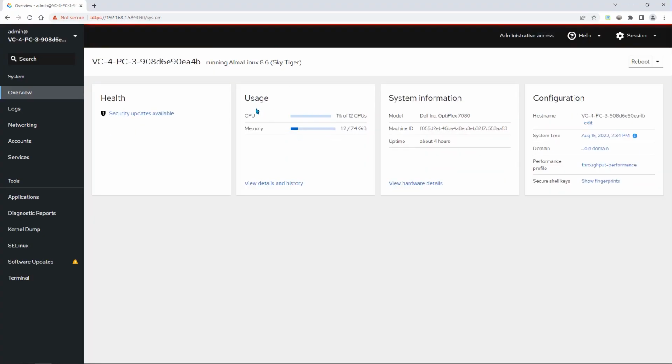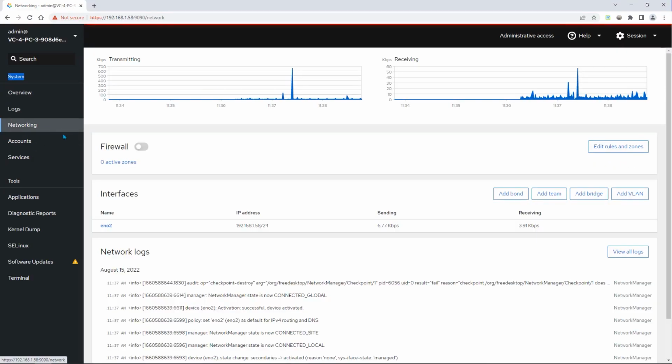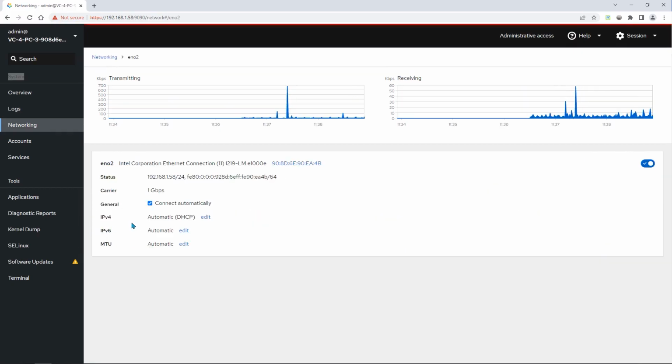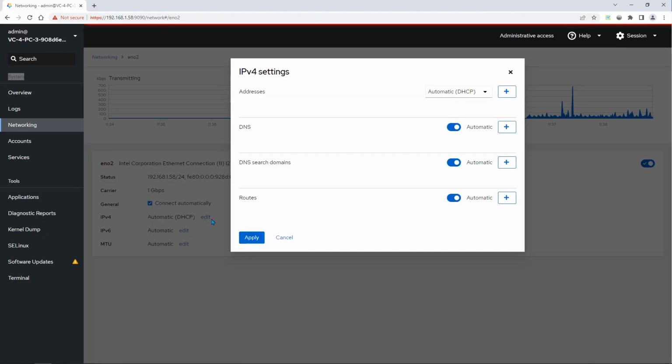The virtual control appliance ships with DHCP turned on by default. If you need to configure a static IP address, you can do that in the networking menu here. Select the interface name that corresponds with the device's IP address. If we press the Edit button, you can configure a static IP. In this example, we will continue to use DHCP.